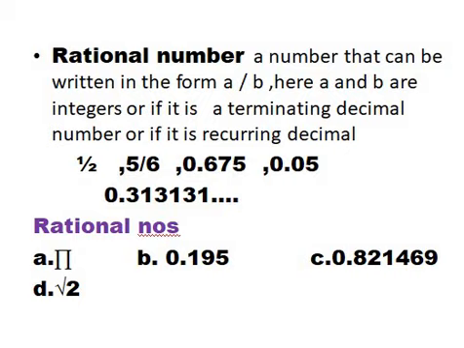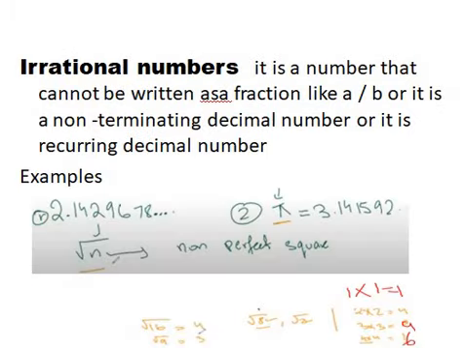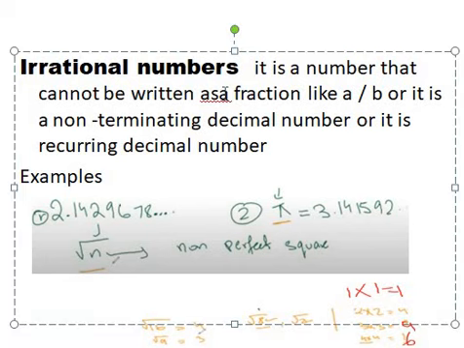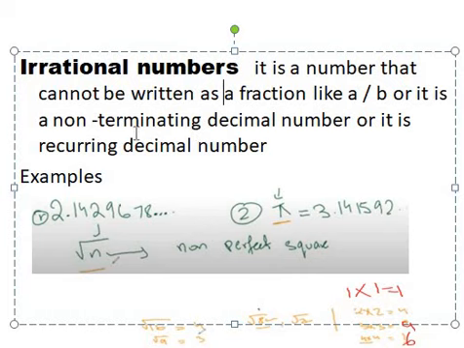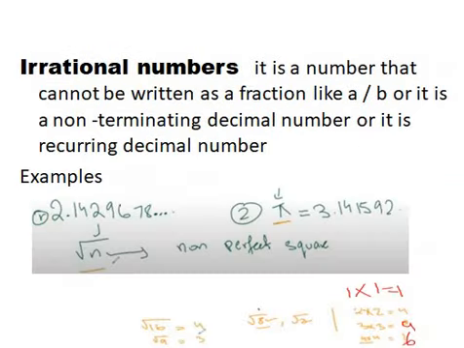Now we have to discuss the last topic for today, that is irrational numbers. Irrational numbers. Okay, so it is a number that cannot be written as a fraction like a by b, or it is a non-terminating decimal number, or it is a non-recurring decimal number.